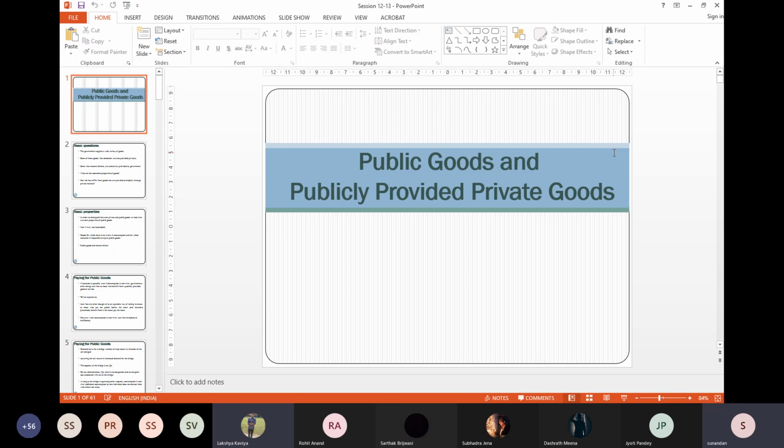So now we'll start this topic today. As you can see, we are now starting to shift our focus and trying to enter the domain of the mechanism of providing public goods and sometimes publicly provided private goods. We'll define all these things, okay?